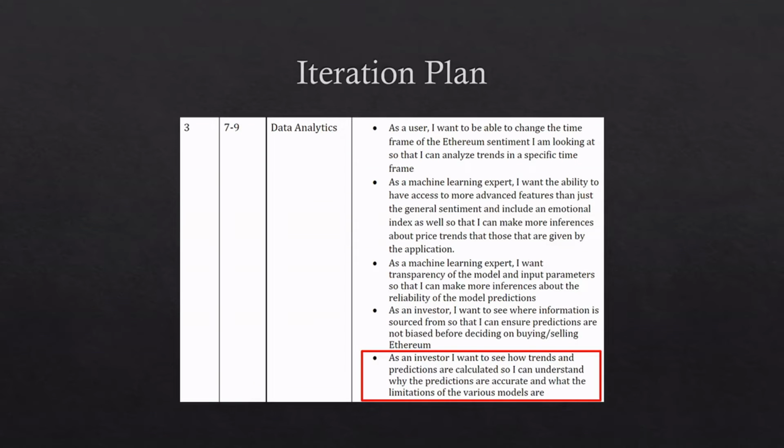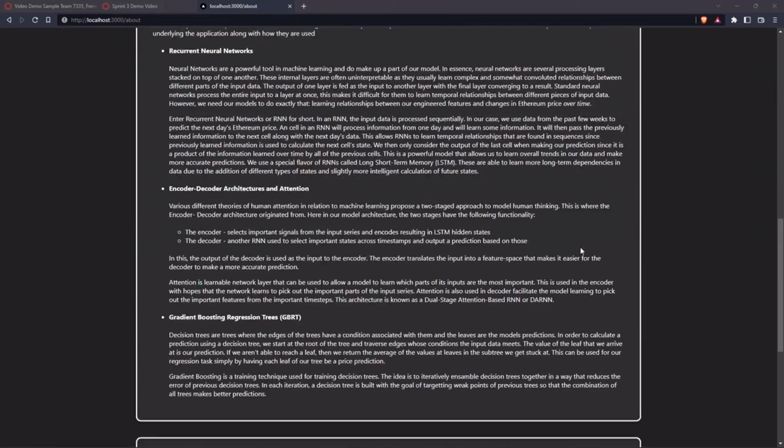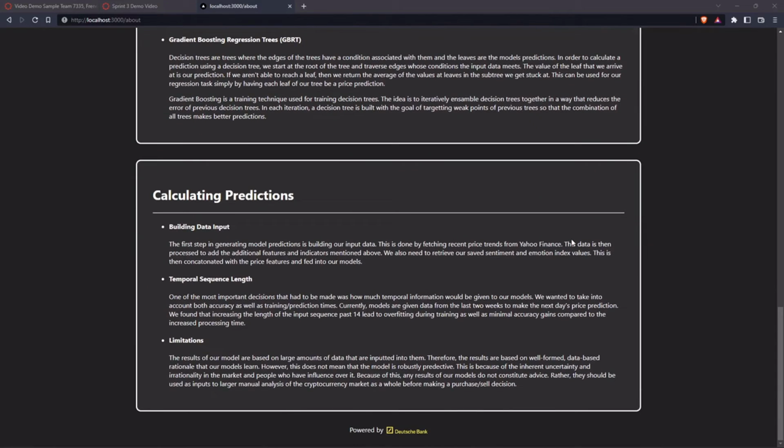The final goal we wanted to accomplish this sprint was adding information about how we calculate predictions and being more transparent about the limitations of our models. Here is the About page of our application. In the last section, we have added information about how our models use the input data to calculate predictions. We also included details about limitations of our models and how to use them effectively.